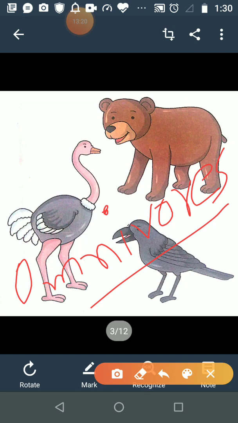So here, student, indirectly, where is the food the tiger is getting from? Herbivorous animals eat grass, and carnivorous animals eat what?